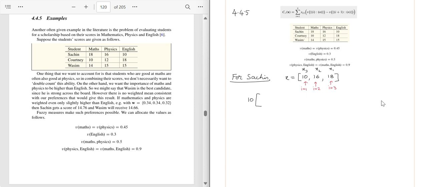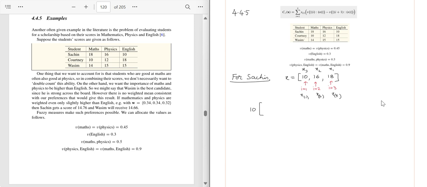But after rearranging, this became x1, this became x2, this became x3. Correct? So we will write the calculation below. So for Sachin, what is the first term? The first term is x1, which is 10, multiplied by the fuzzy measure of the entire set, whether we write it in any order.